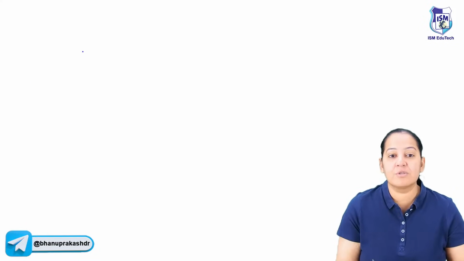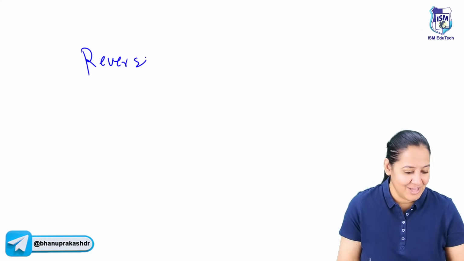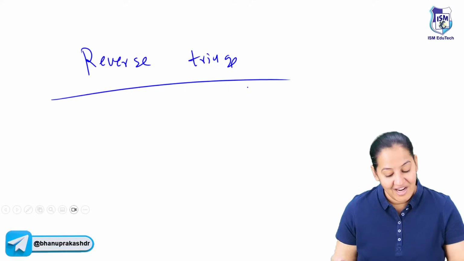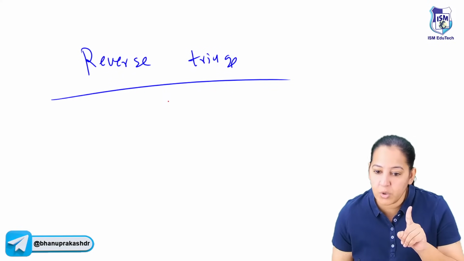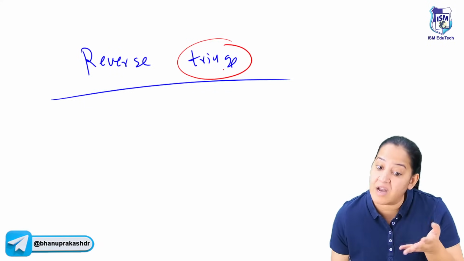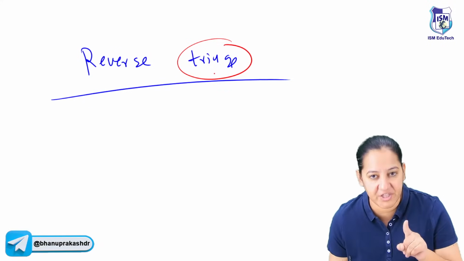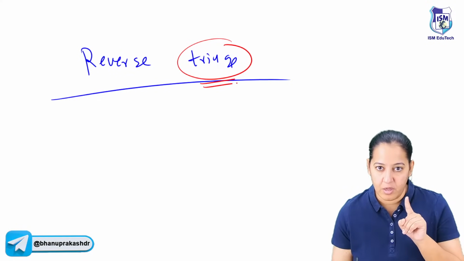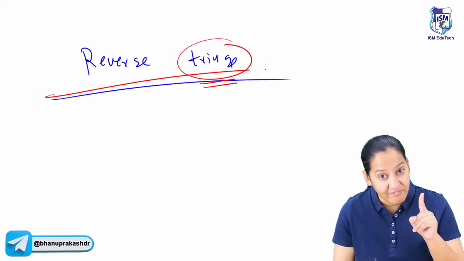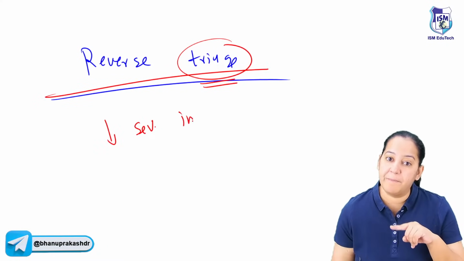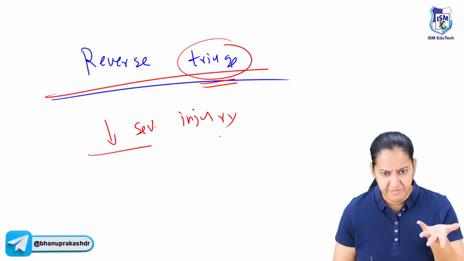Now there is a thing known as reverse triage. You got my point? Reverse triage. What is reverse triage? In this, we do not follow the usual rule. What is the rule of triage? More severely injured people are attended first and given treatment first, and less severely injured are given treatment later on. In reverse triage we break this rule: we give attention to the less severely injured people and treat them first.